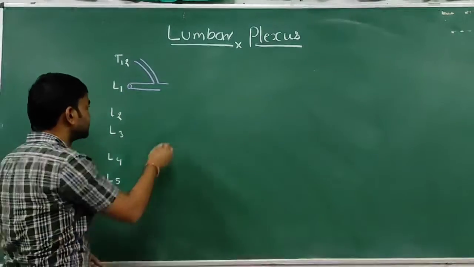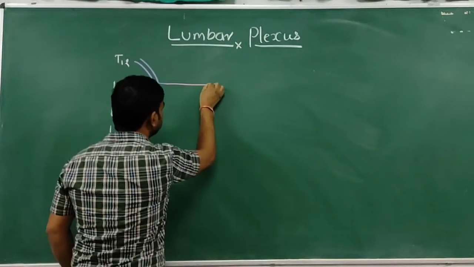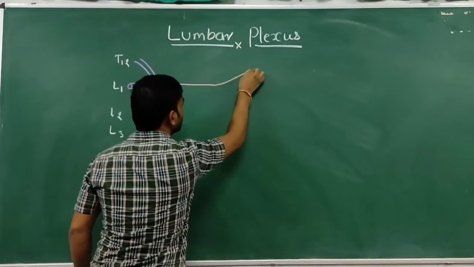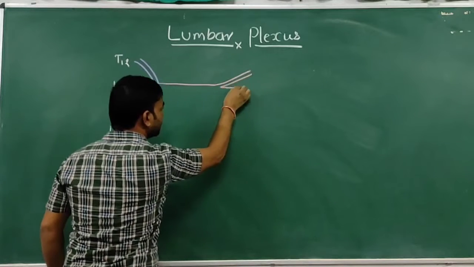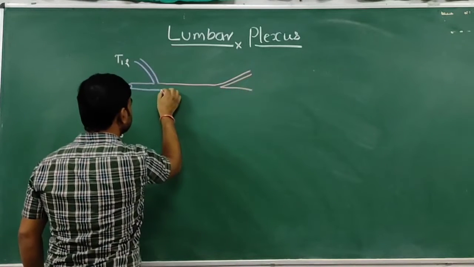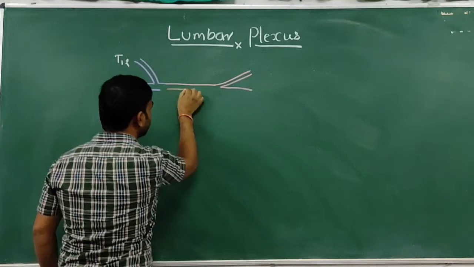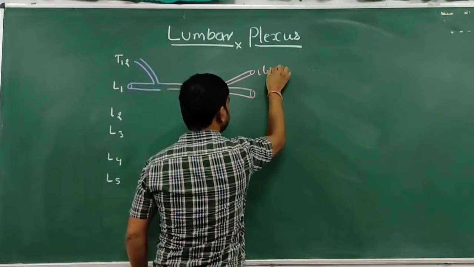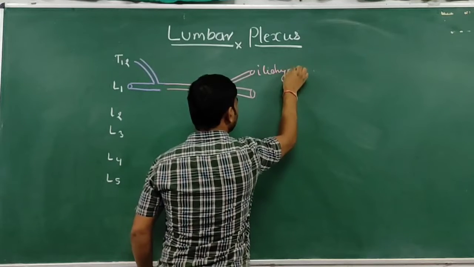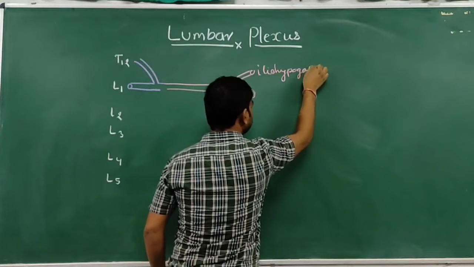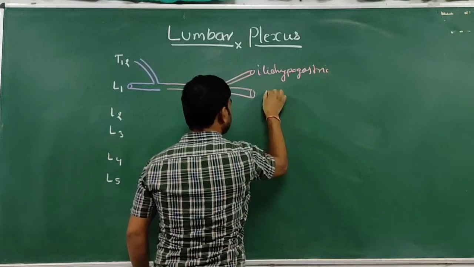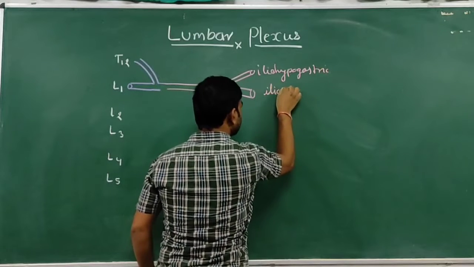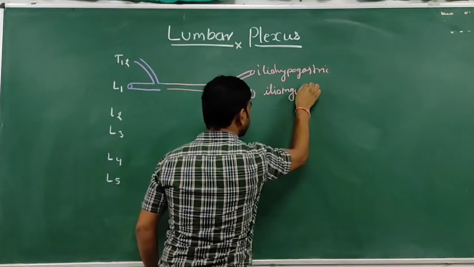The larger branch divides to give two branches, that is the iliohypogastric branch and the ilioinguinal branch.